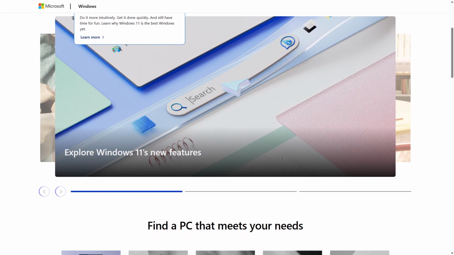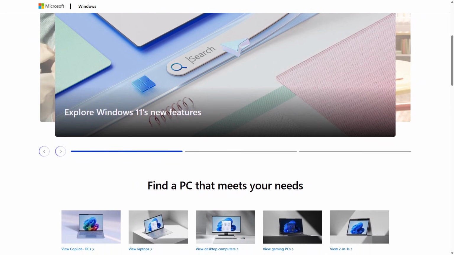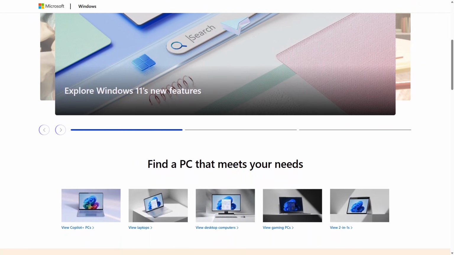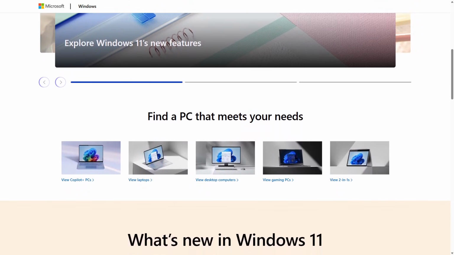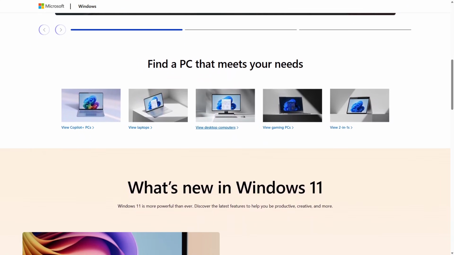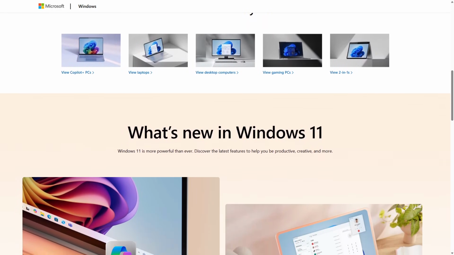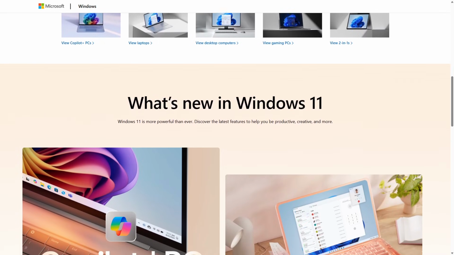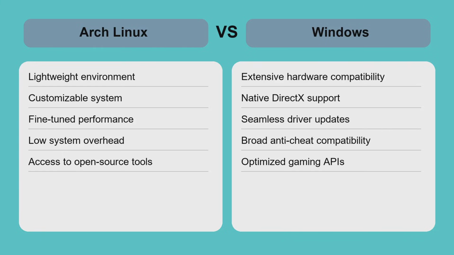Its strengths include seamless driver updates, broad anti-cheat compatibility, and optimized gaming APIs that deliver consistent FPS. Limitations include higher system resource usage and potential background processes that can affect performance. Windows is ideal for gamers seeking plug-and-play convenience, access to the largest game library, and the best support for new titles and gaming hardware.